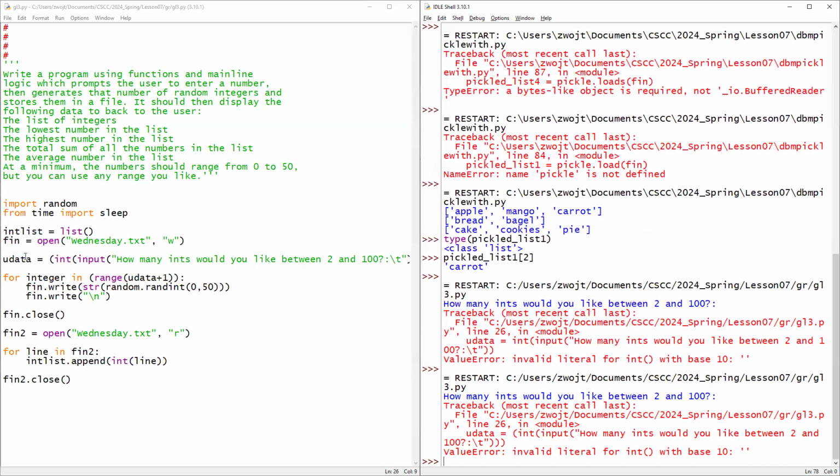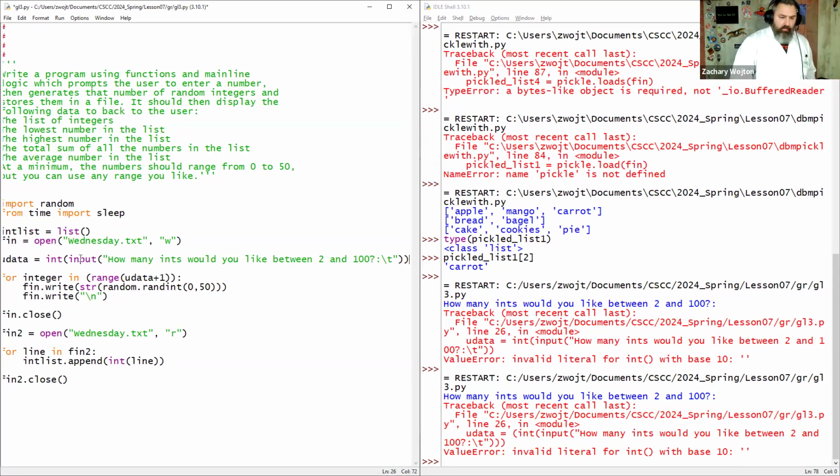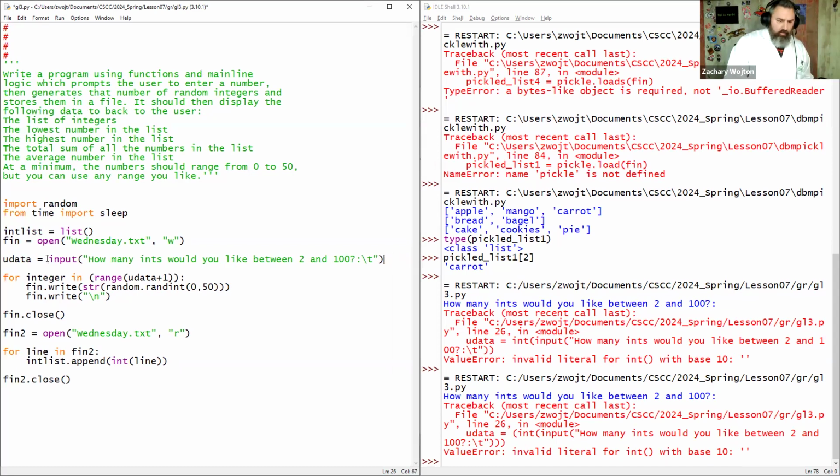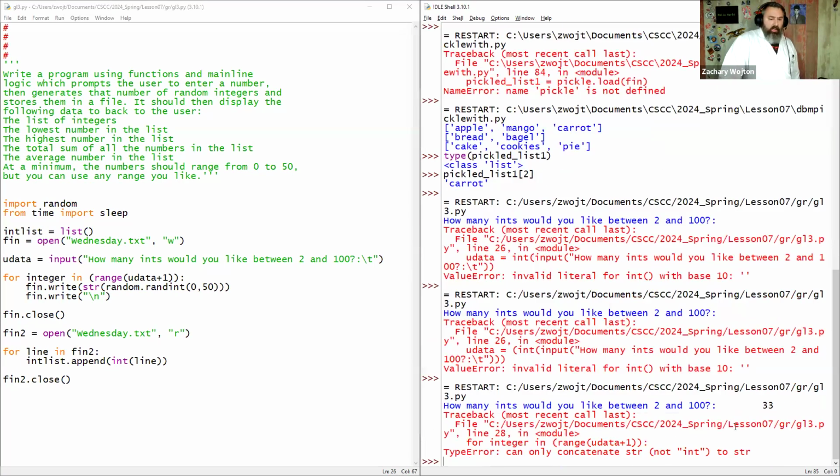Yeah. What do you think the problem is? Maybe if you just put input. Yeah, let's give it a try. We'll get rid of this. How many would you like? 33. Now look, it got further down: can only concatenate string, not integer.